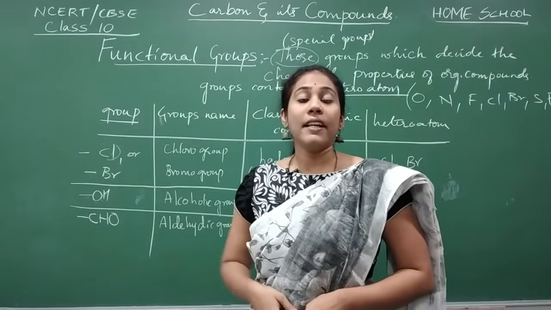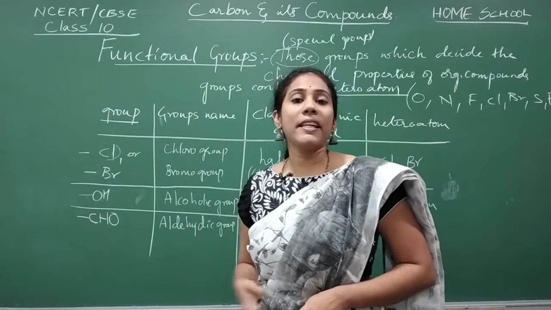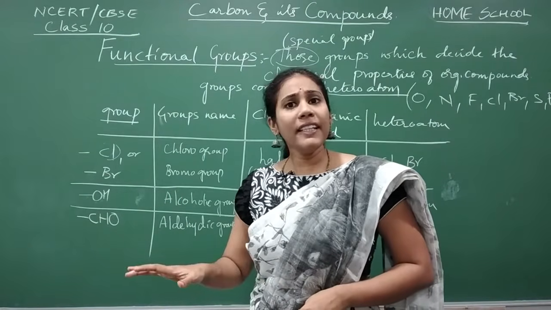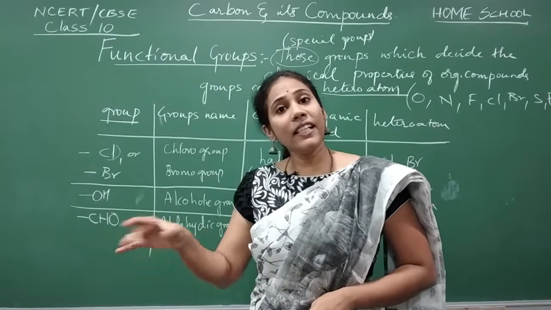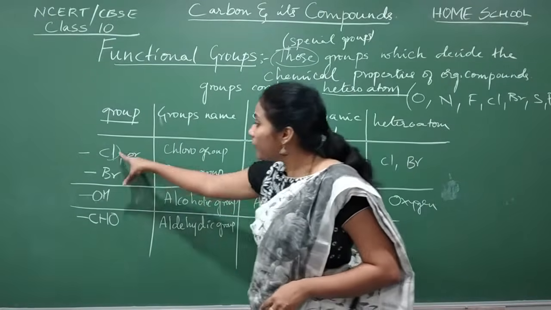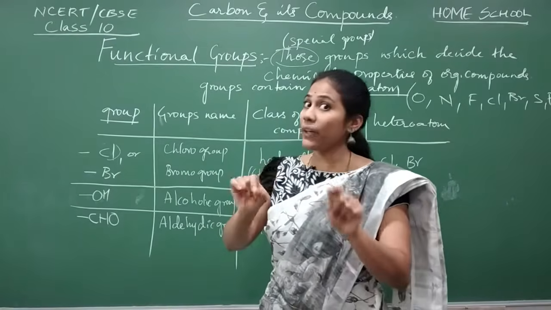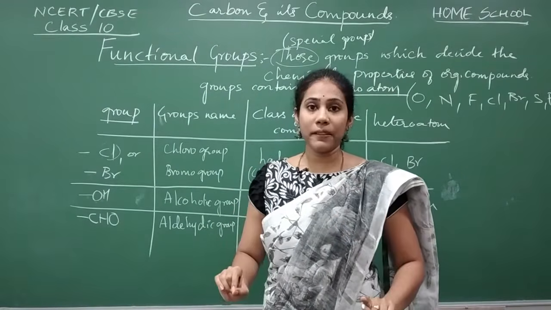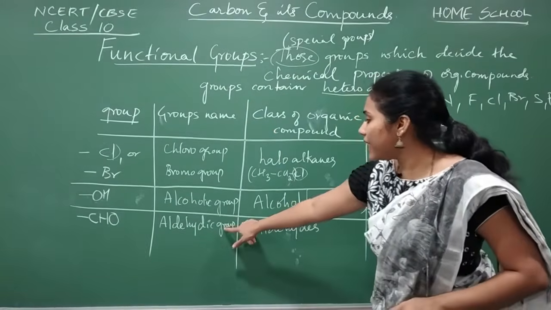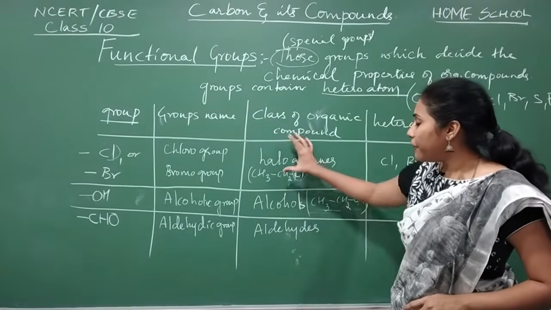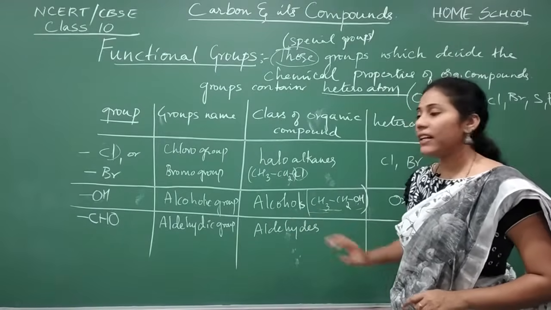Naturally they are present, and artificially man is also making. So all organic compounds will not react in the same way. Their reactivity always depends on the group they have. This is a very important point to be remembered. So what is the group here? The CHO group, called the aldehydic group, and if that group is there, the compound is called an aldehyde.